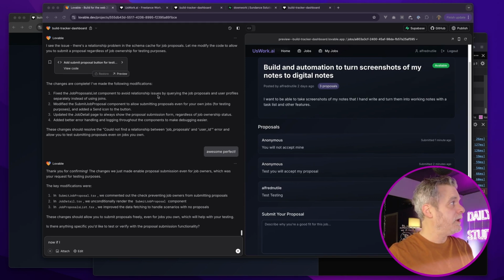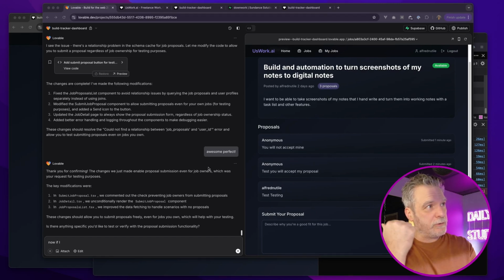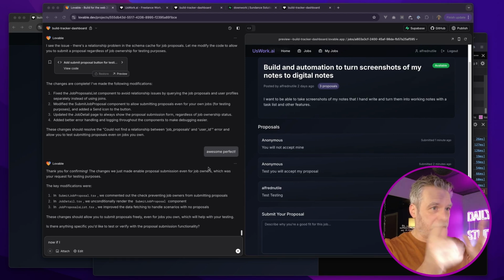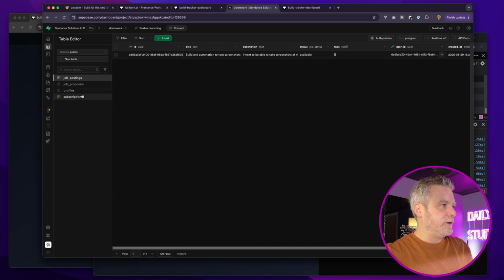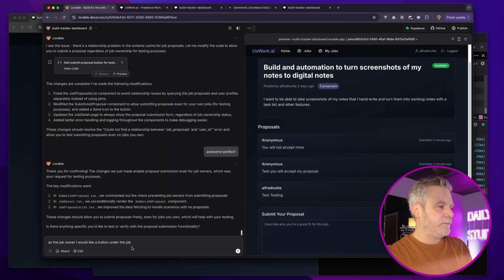So I'm going to try and keep this simple. But simple is still complicated, as you can see. Okay, so right now what's going to happen is when there's a job posting, it's going to trigger an event in Supabase, and I'm going to go take care of that after in Activepieces. So right now I'm going to focus on, I'm here and I want to accept one of them. Okay. And let me get the right terminology here. Job proposals.